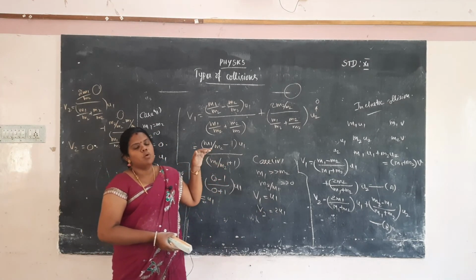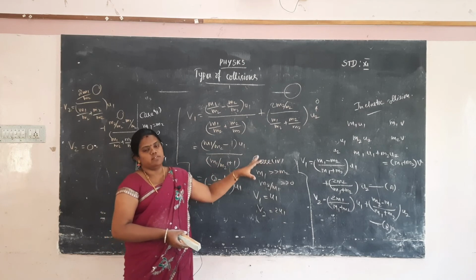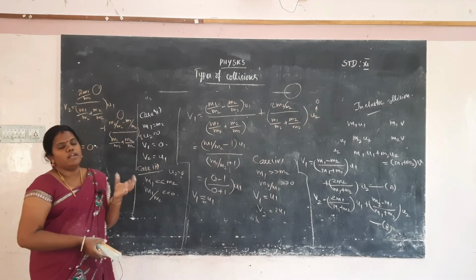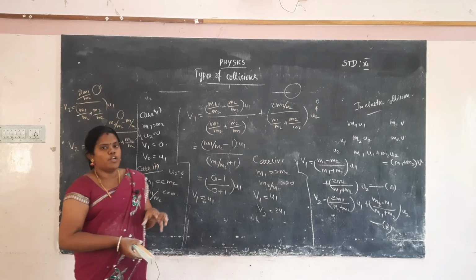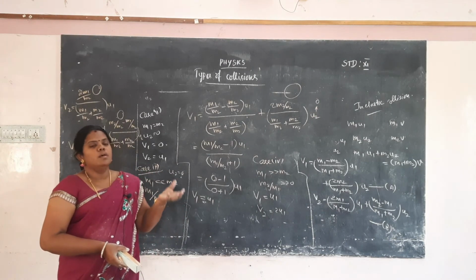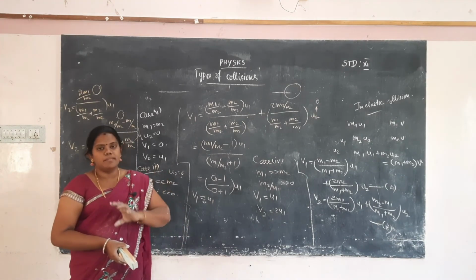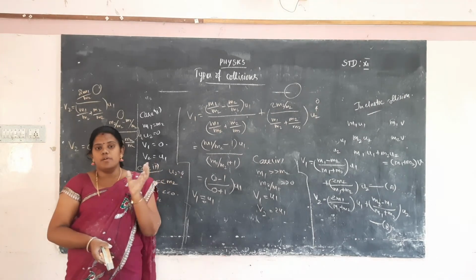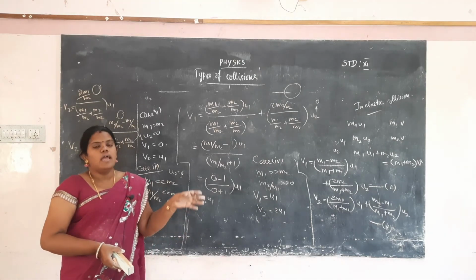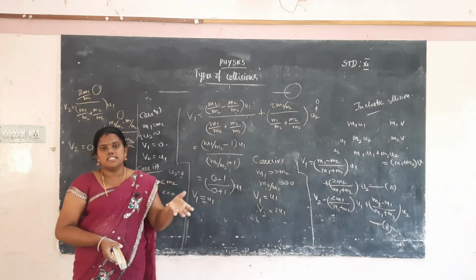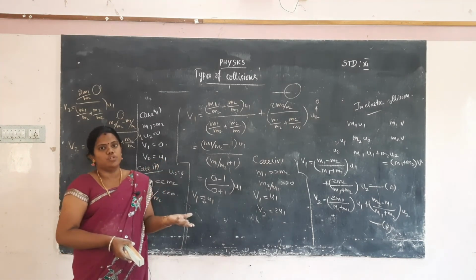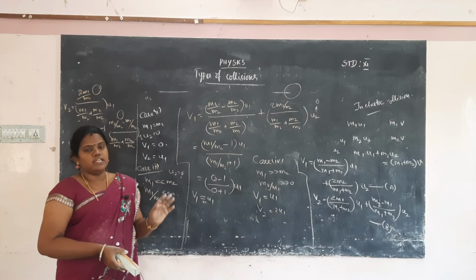In one object moving, this is an elastic collision. In the form of elastic collision, one body strikes the other body and collides with it. Before and after collision, what the momentum is, what the form of kinetic energy is, whether the kinetic energy is lost or not, and what the final velocities of the first particle and second particle are after the collision, and taking the four cases also, all are discussed.